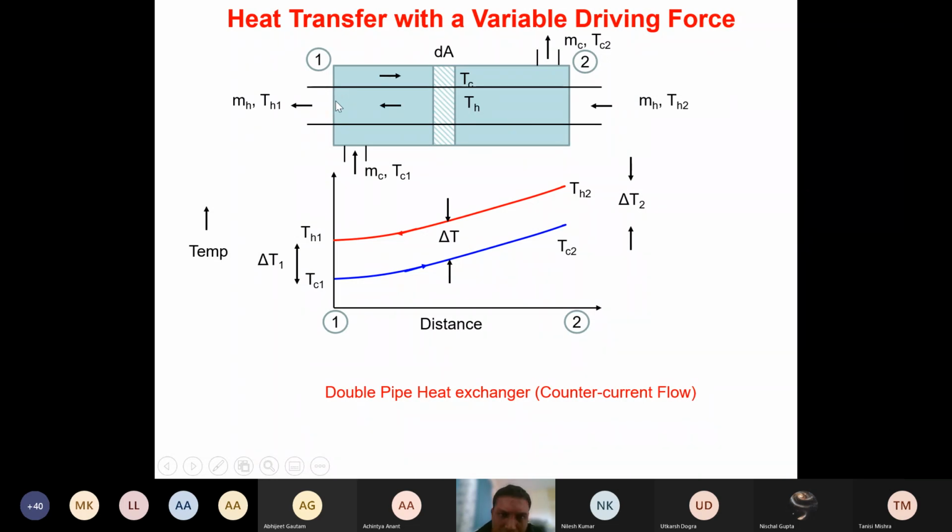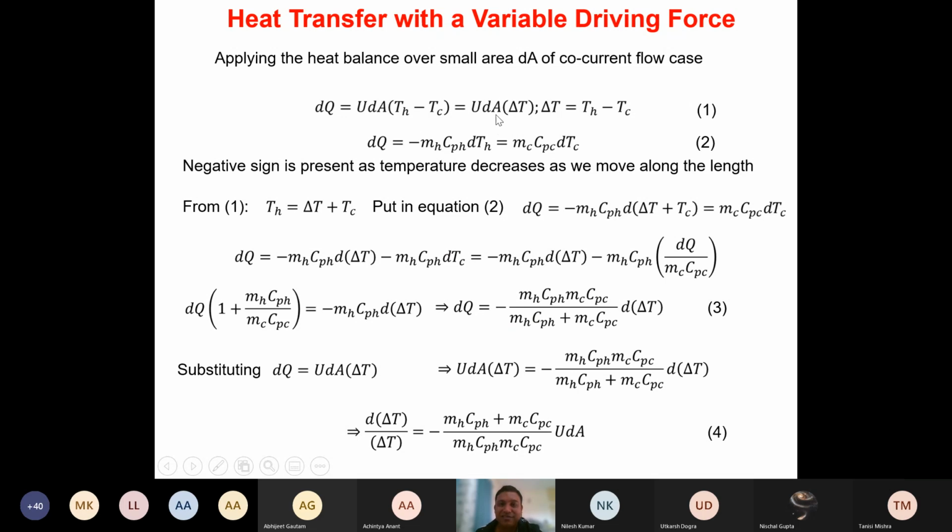And U at end 1 and U at end 2 both could be different, isn't it? They may not be the same. Do you all agree or not? Yes. But what are we assuming in this? The U is constant. We have not taken it inside when we have used the shell balance. U we have taken out, isn't it? We have assumed that U is constant, but it may not always be.